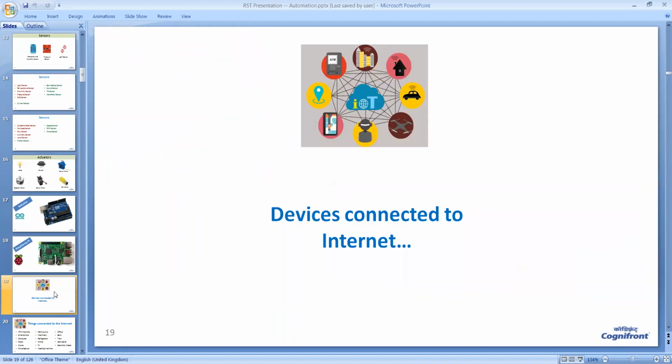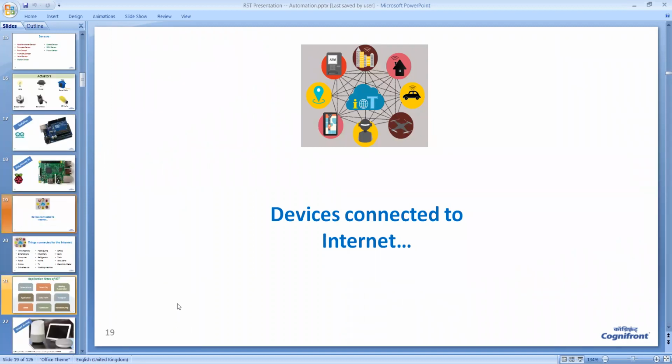Now let us see what kind of devices are connected to the internet in general.